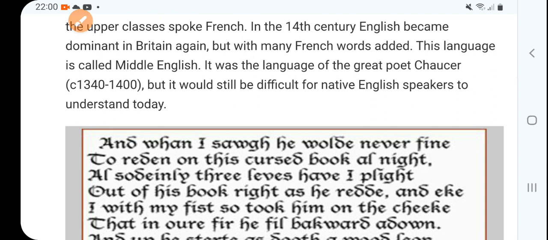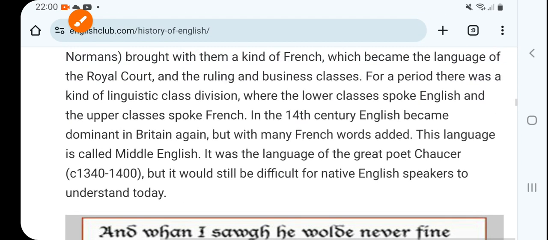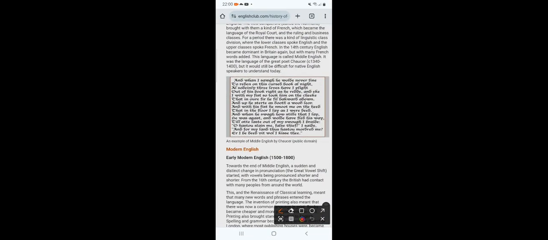Now, in the 14th century, English became dominant in Britain again. Old English was English. Then the Normans came and brought French, and the Normans spoke French.